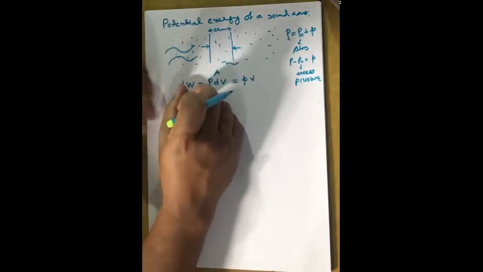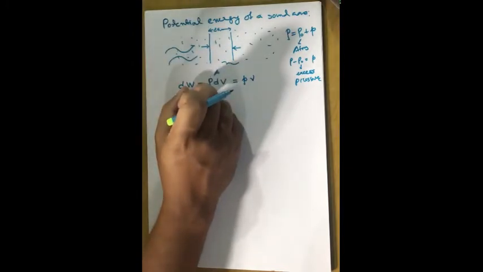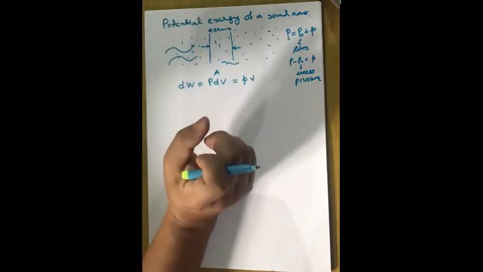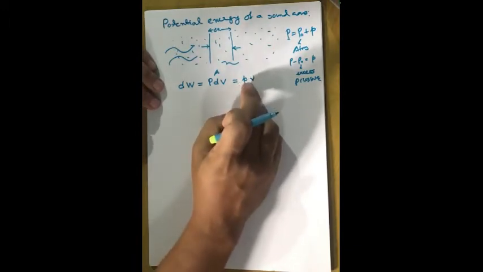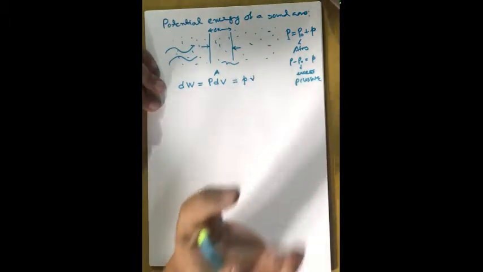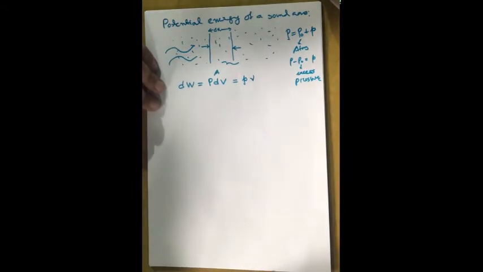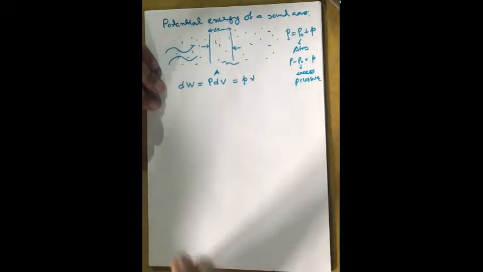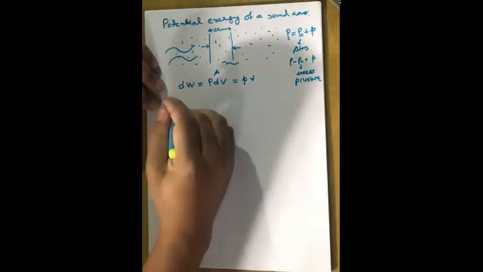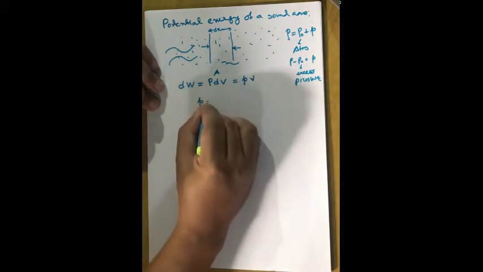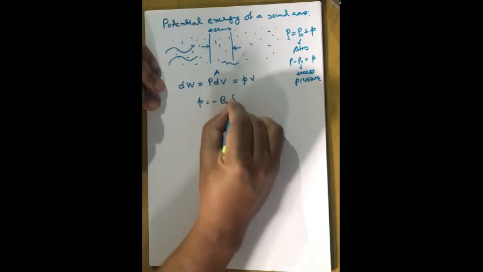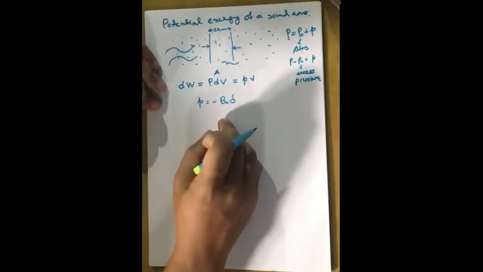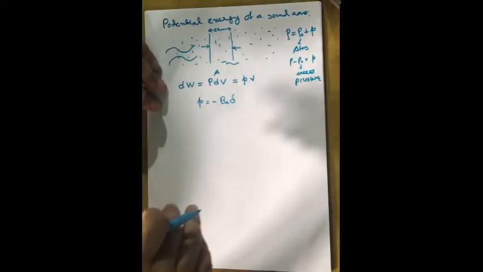This work done will be stored as the total energy of this air column. Now we are going to put in the values of small p and small v from the calculation I have done earlier. If you remember your last class, small p I have written as minus B_A into delta. What is B_A? B_A was the bulk modulus of the air column.